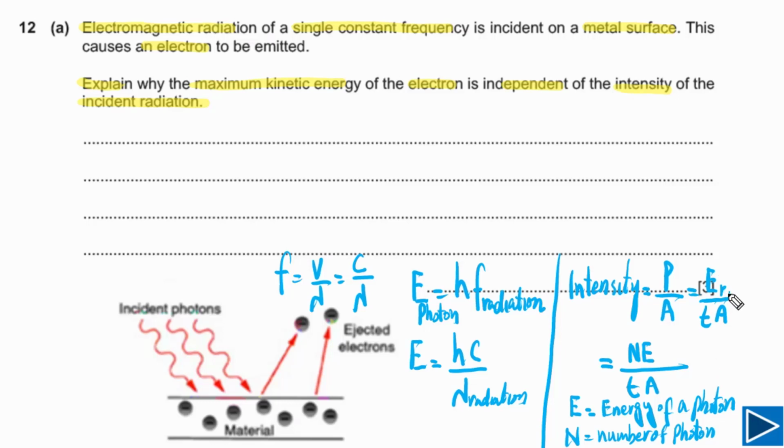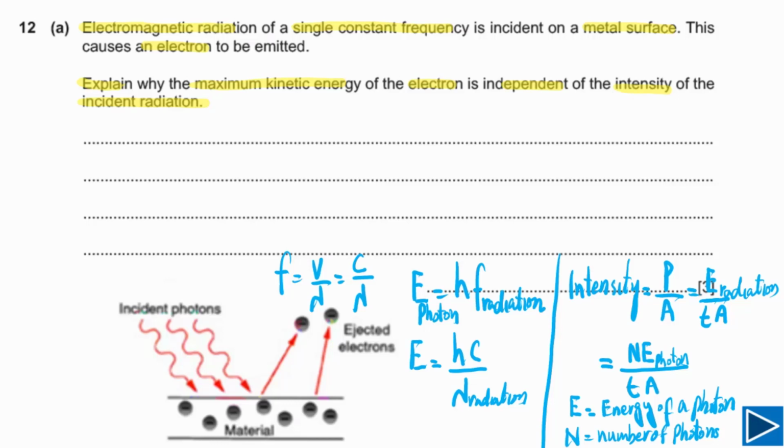You can say that this is energy of radiation. Here this E is representing energy of single photon, because radiation consists of more than one photon. That's the reason I multiply with capital N. N is number of photons.